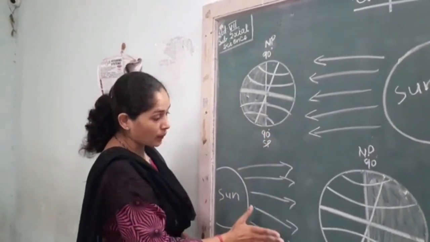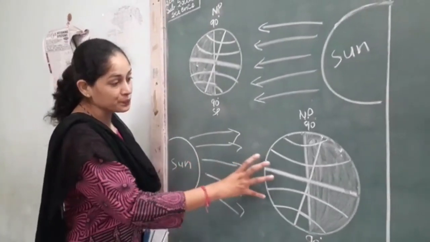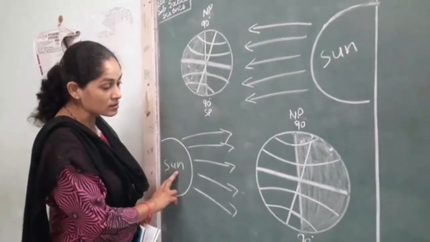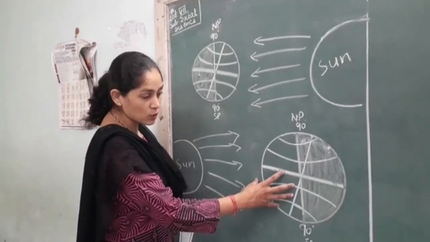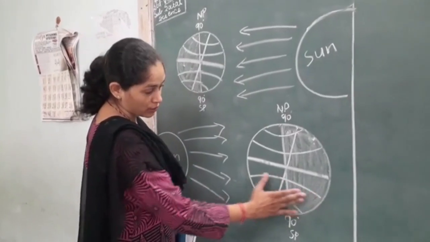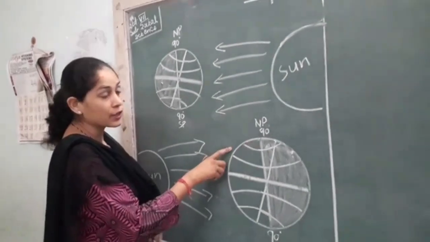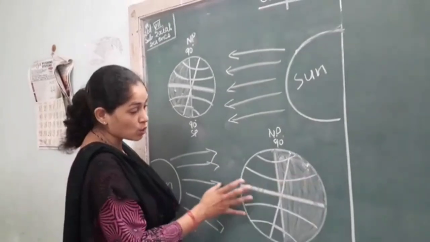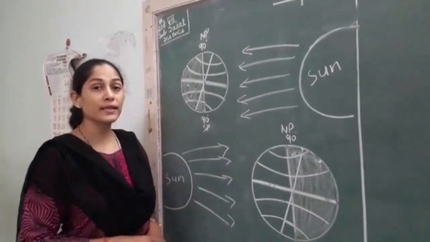In the same way, 22nd of December, same phenomena, but it will be opposite. After the earth changes its position in the month of December, the sun rays directly fall on the Tropic of Capricorn. So these regions receive more sunlight, so days will be longer here, and nights will be shorter. Days long and nights are short. But in the northern hemisphere, it will be winter. Days will be shorter and night will be longer. So southern hemisphere will experience summer season and northern hemisphere will experience winter season.